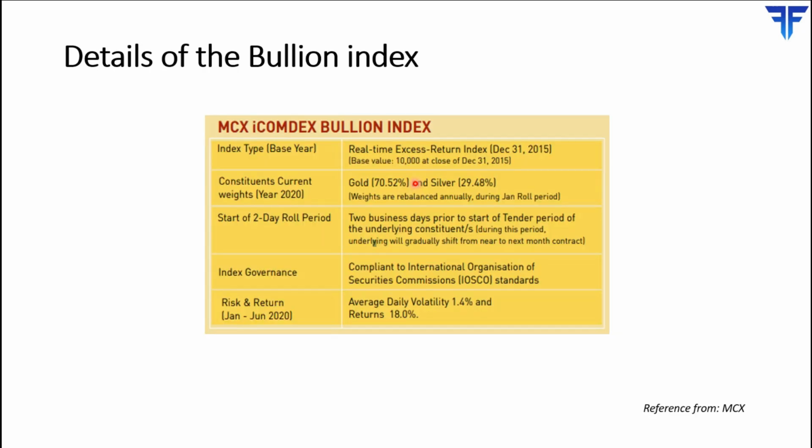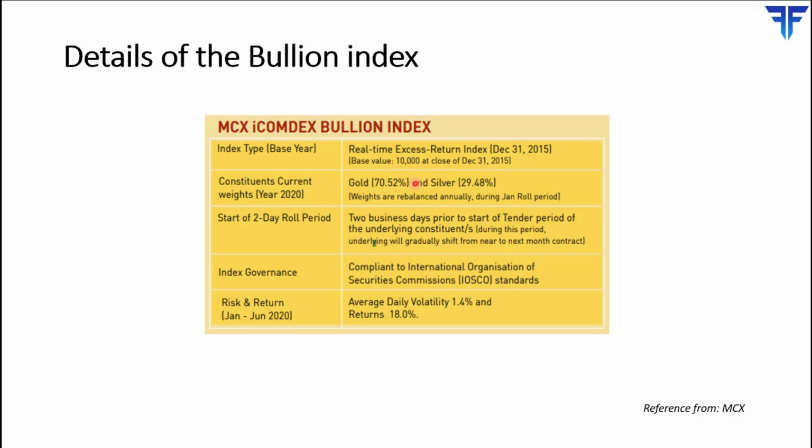Now this table over here shows you the details of the Bullion index. So as I said, the base value of the index is 10,000 and the data ranges back to 31st December 2015 when it was established with a base value of 10,000. 71% of the index comprises of gold and the remaining 29% comprises of silver. Now these weights are rebalanced annually on a January roll basis period.